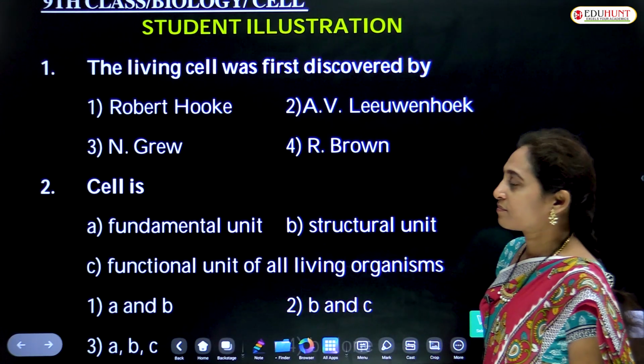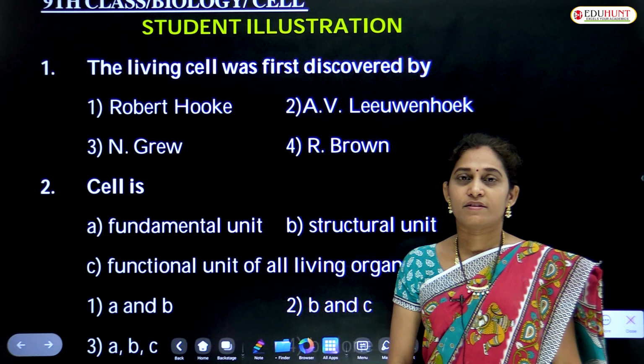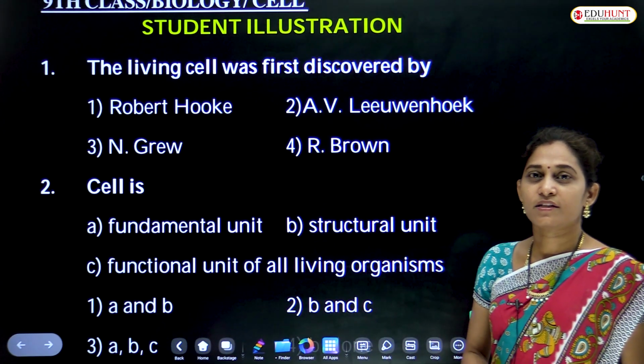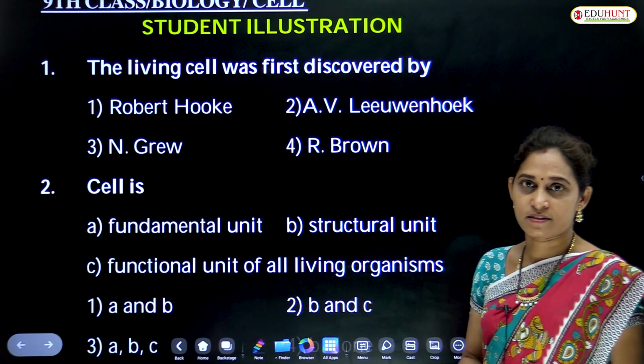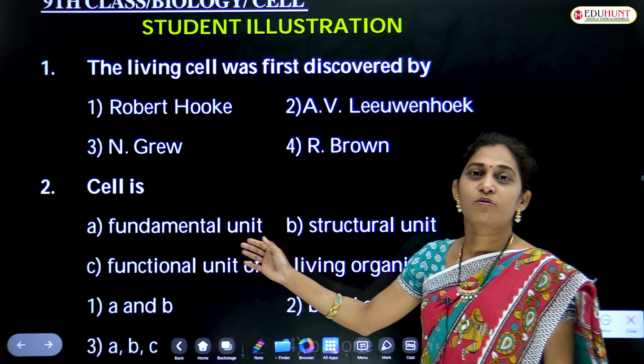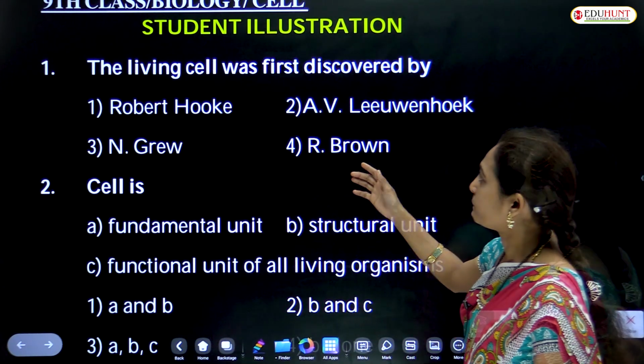Coming to the session, in the previous session we have dealt with the concept of cell, structure and functions of cell in detail. Now we'll take out the worksheet and work it out.